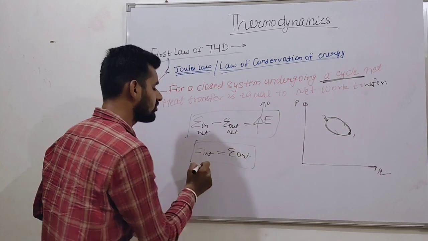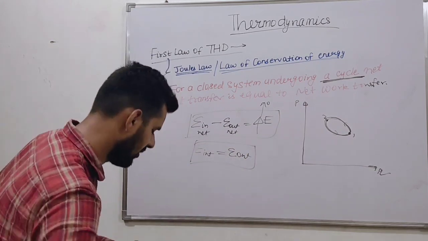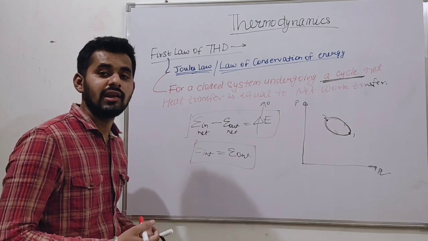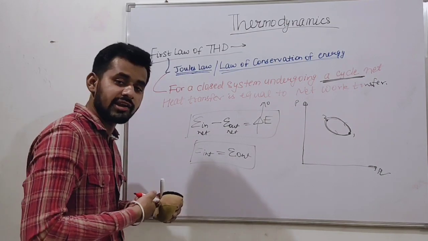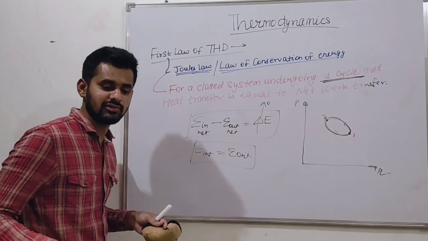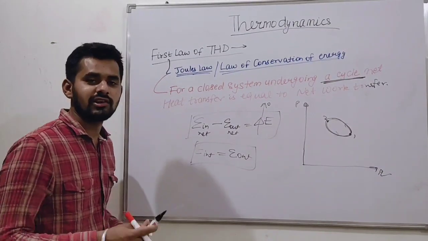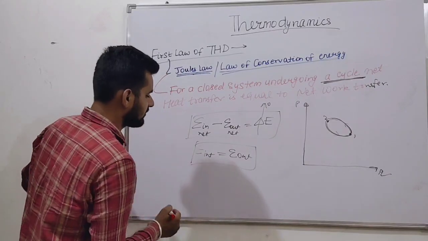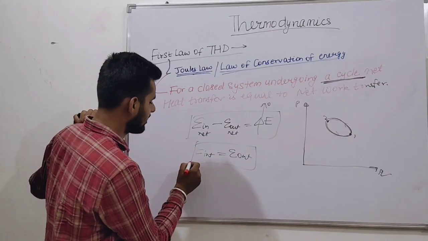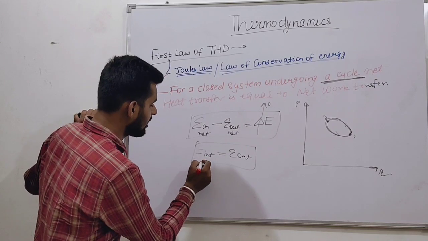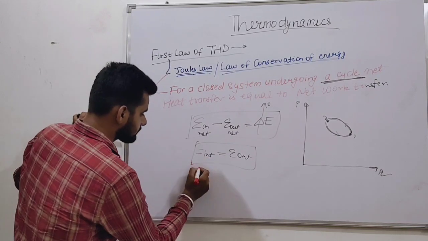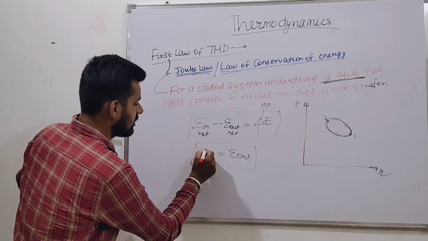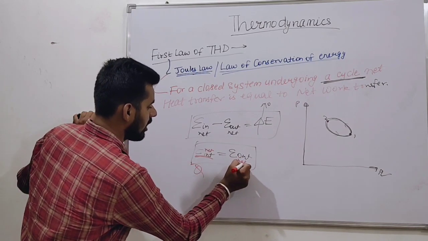But for a closed system, friends, there are two types of transfers. Energy transfers by heat interaction or work interaction; there is no mass interaction. There are only two interactions possible, heat interaction or work interaction. So we can rewrite the net energy input and net energy output.